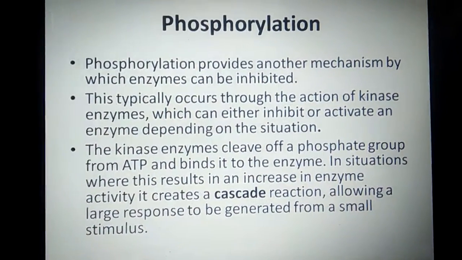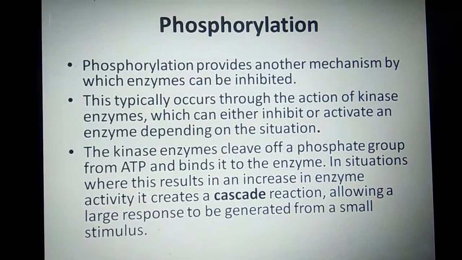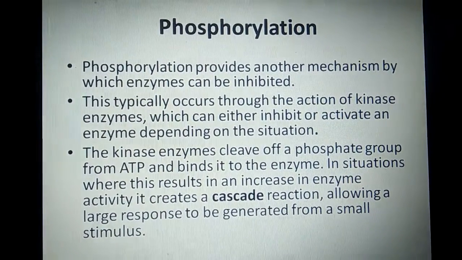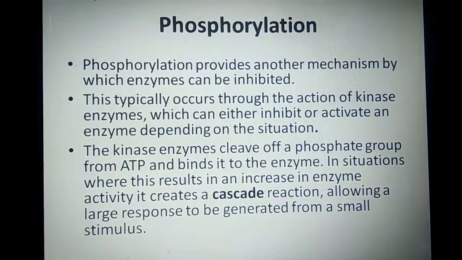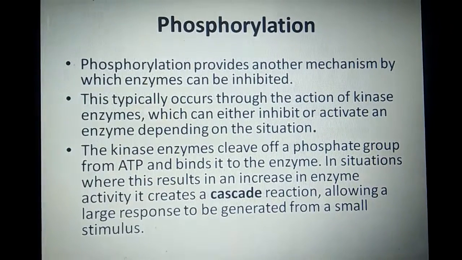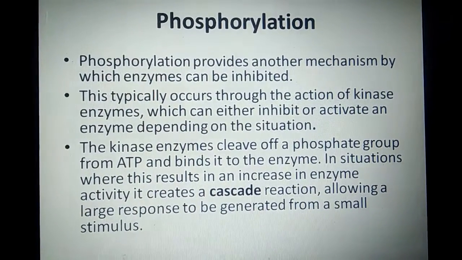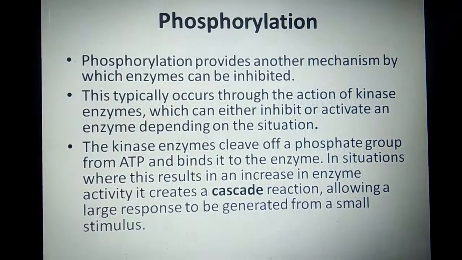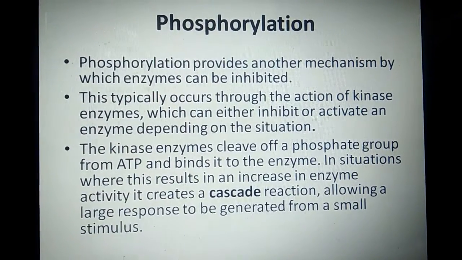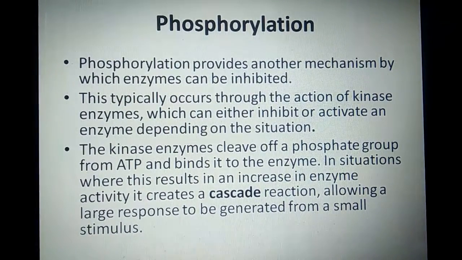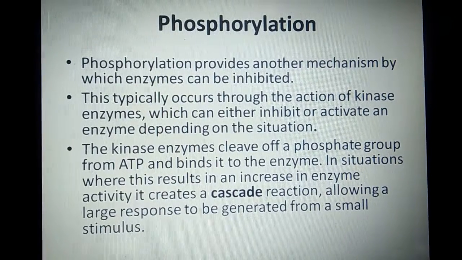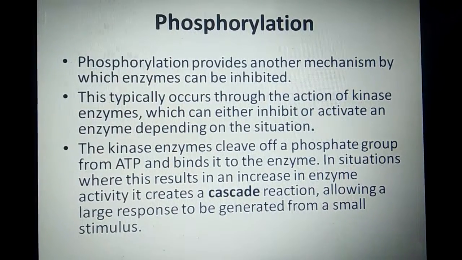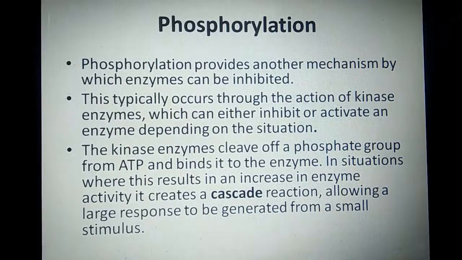Okay. Next one is phosphorylation. Now, what does phosphorylation basically mean? It is also another mechanism by which enzymes can be inhibited. We'll read it from here first. This typically occurs through the action of a kinase enzyme, which can either inhibit or activate an enzyme depending on the situation. The kinase enzyme cleaves off a phosphate group from ATP and binds it to the enzyme.